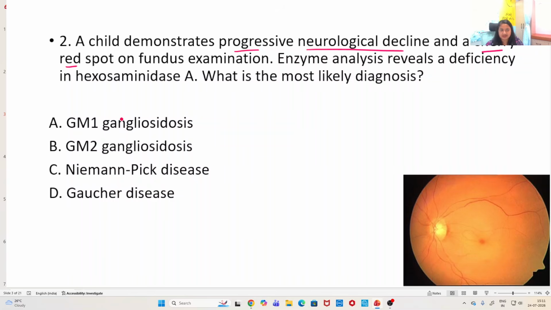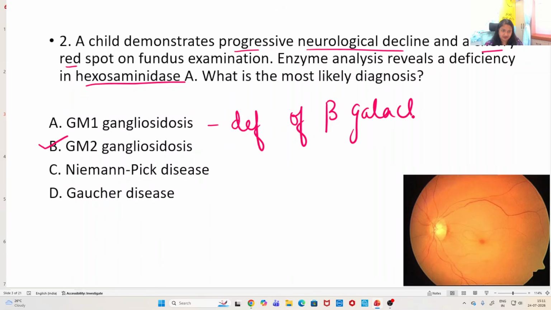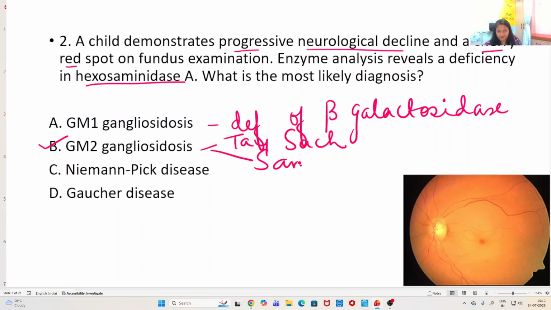Now, enzyme analysis reveals a deficiency of hexosaminidase A. This gives you a clue towards GM2 gangliosidosis, because in GM1 gangliosidosis, the deficiency is of beta galactosidase. GM2 has Tay-Sachs disease and Sandhoff disease.